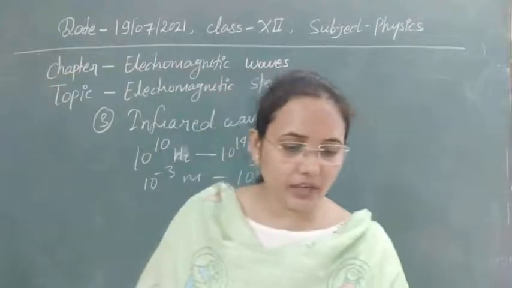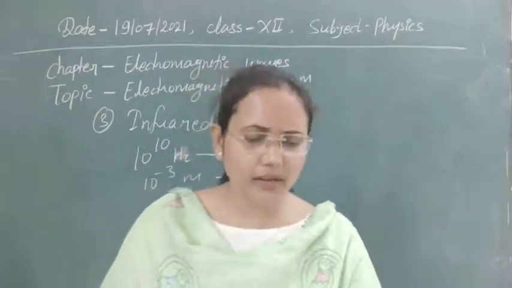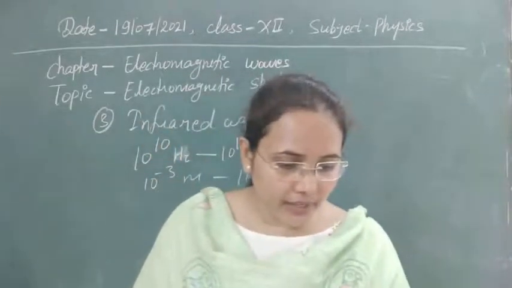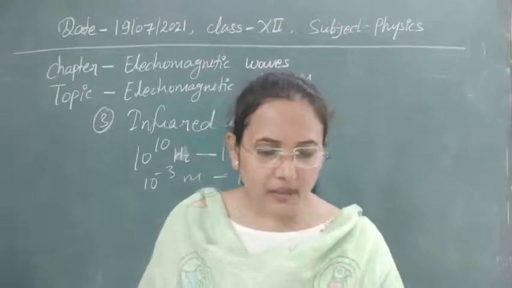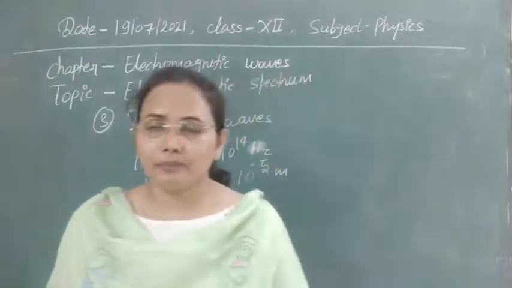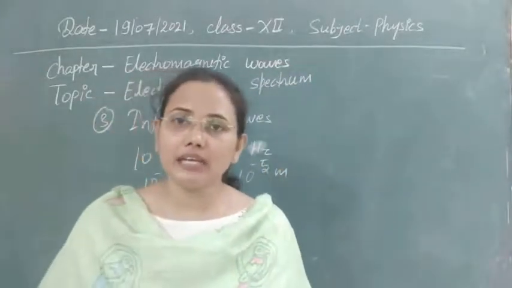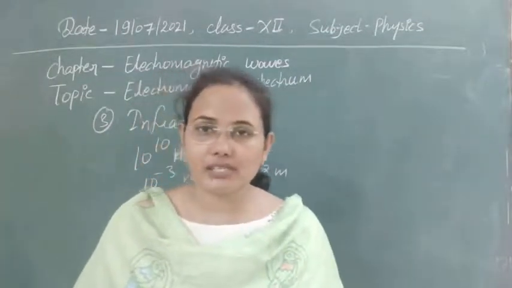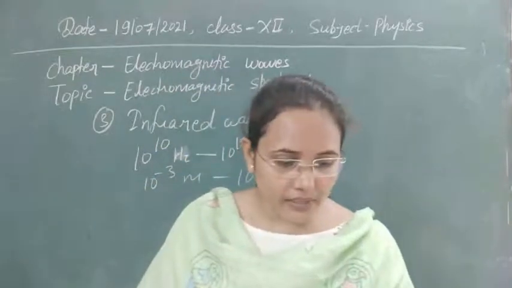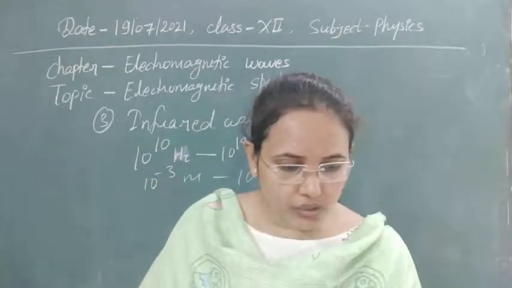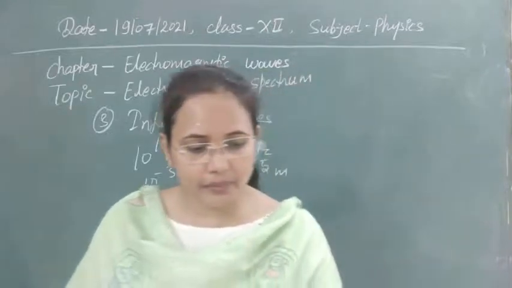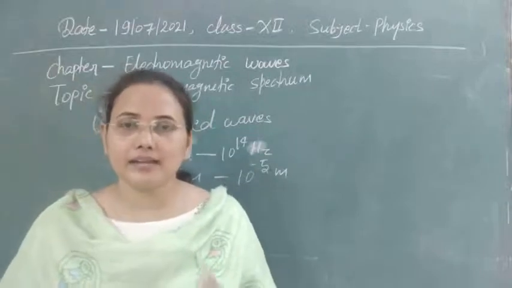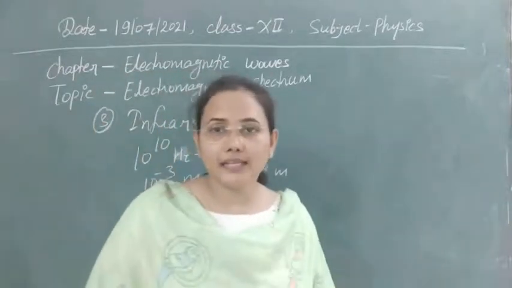Next, let's see their uses, where we are using them. First, we use infrared radiations in physical therapy. In physical therapy, we need radiations, heat energy, thermal energy, so there we use these kinds of waves. Second, they are used in satellites for army purposes, where we need separate satellites to keep an eye on our enemies.